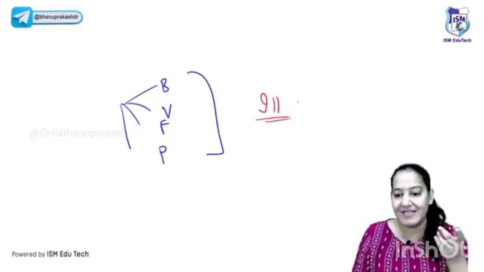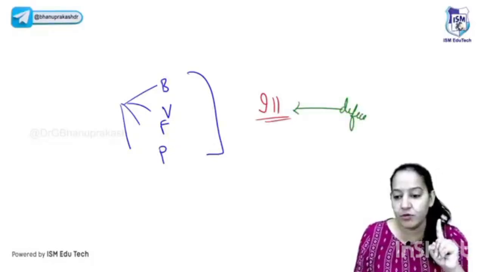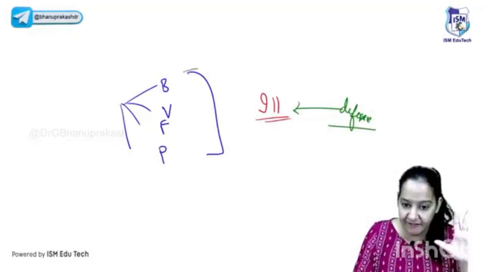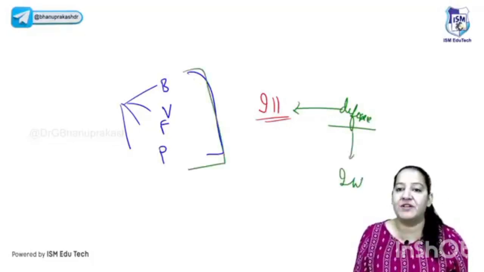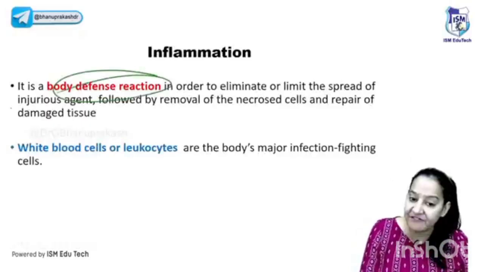But the human body does not want to have disease. So the body has a defense mechanism. The body does not want it; the body wants to defend against the ill effects caused by them. And that defense mechanism is known as inflammation. So what is inflammation? Inflammation is the body's defense mechanism.